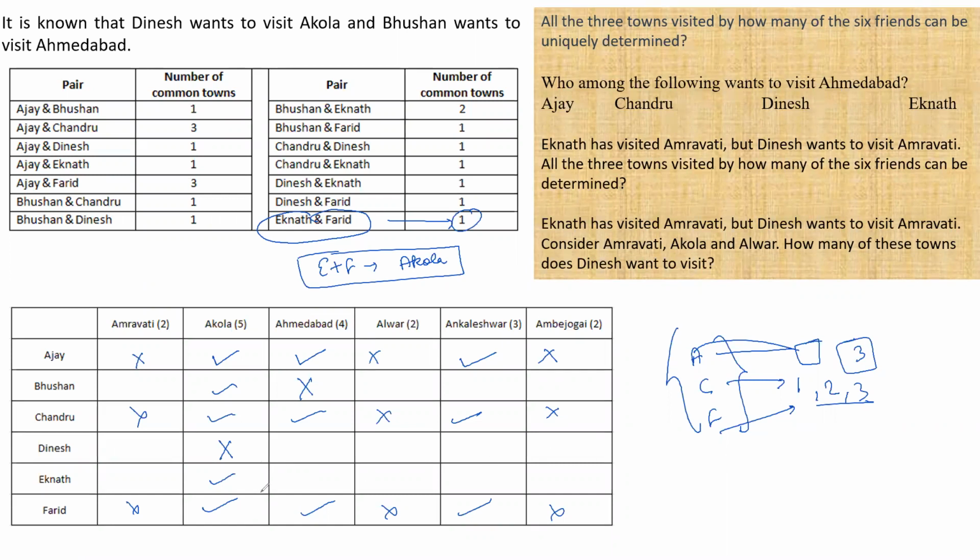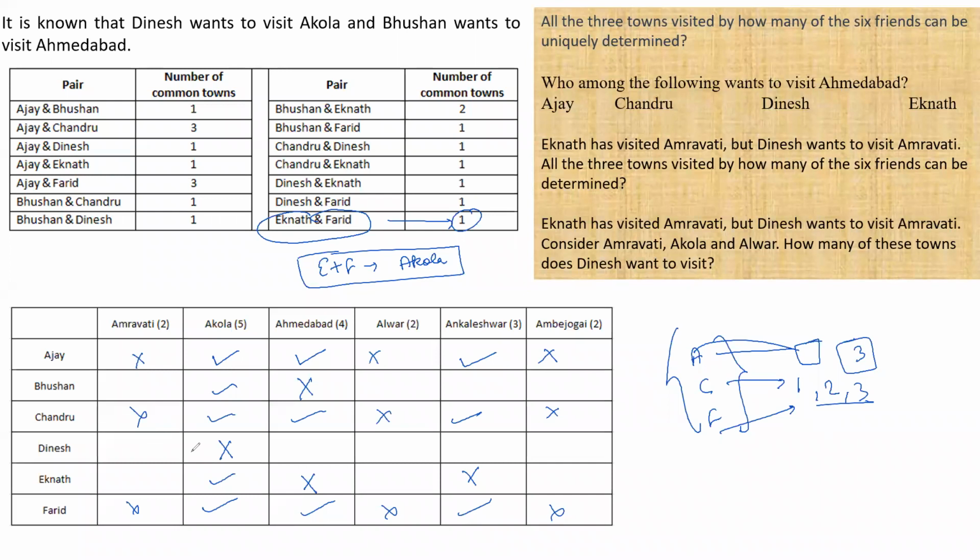Right? So can I say Ekant must not have visited Ahmedabad, must not have visited Ankleshwar. Why? Because if Ekant has visited Ahmedabad and Fareed has also visited Ahmedabad, then their common places will be two, right? One is already Akola. This would be the second common place, which is not possible because these people have only one common place. Is this clear, everyone, up to this point? Very well.